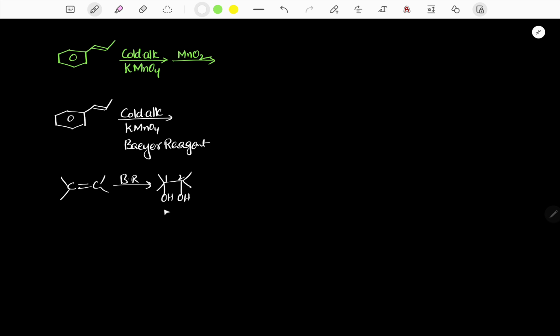dihydroxyalkane. So it is also called a vicinal diol, also known as pinacol. And in the presence of Baeyer's reagent, this reaction is syn hydroxylation.